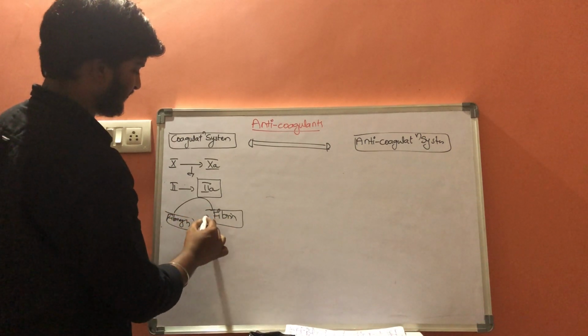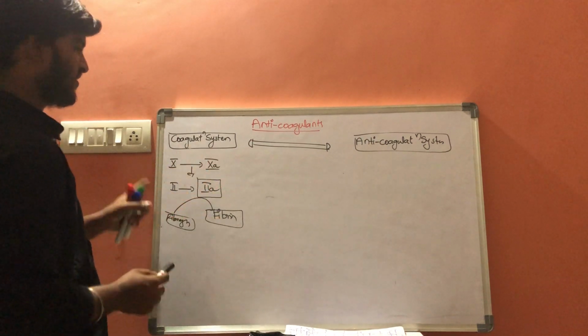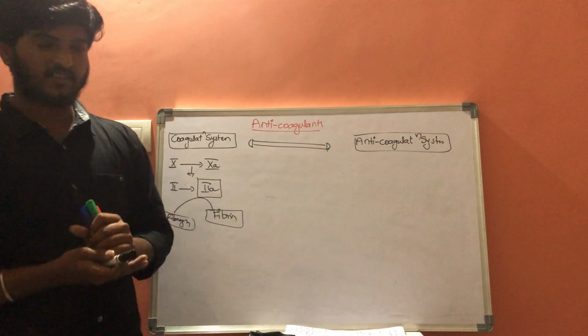Fibrinogen into fibrin. It converts fibrinogen into fibrin. This is about the coagulation system. What about the anticoagulation system?